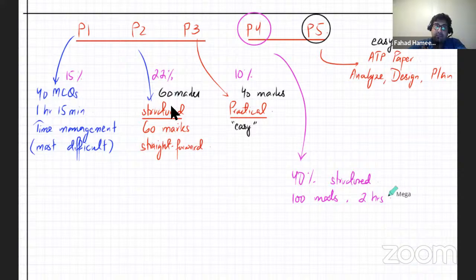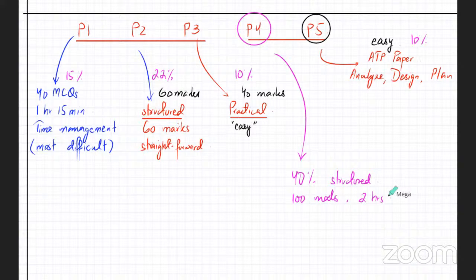P2, if I'm well prepared, I should be able to do well in this. P4, if I'm well prepared, I should be able to do well in that as well. The same with this one. This one is kind of an easy paper as well. So, any questions about this?